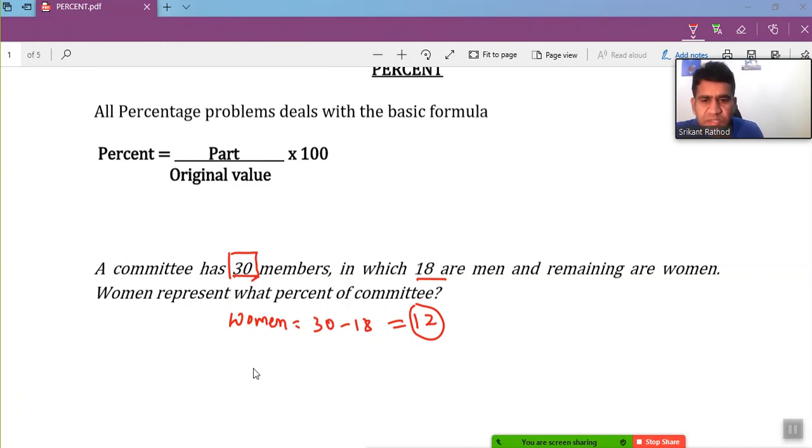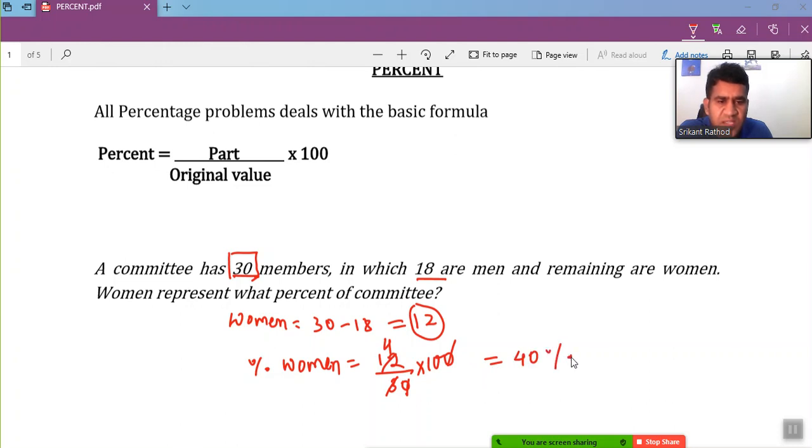So let's calculate the percentage of women. The percentage of women we can write here as 12 over 30 times 100, right? So part over whole times 100. Let's solve it, simplify it. 0 and 0 go out. 3 times 1, 3 times 4, it's going to be 12. 4 times 10, it's going to be 40. So it says that women are 40% of that committee. So this is how you calculate, right?